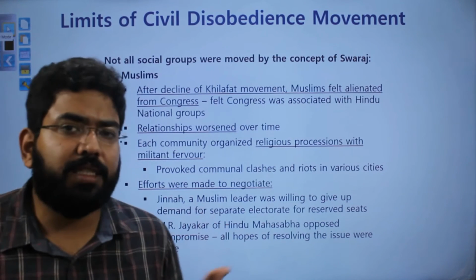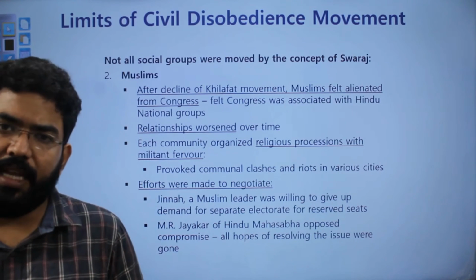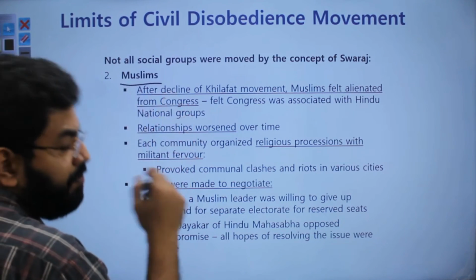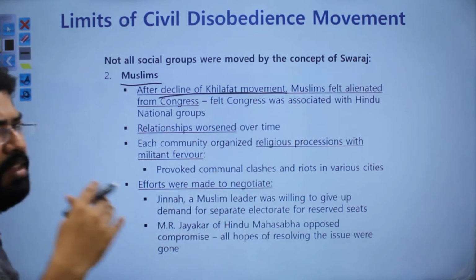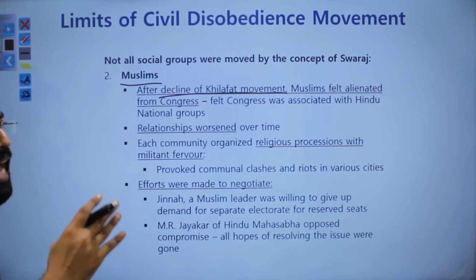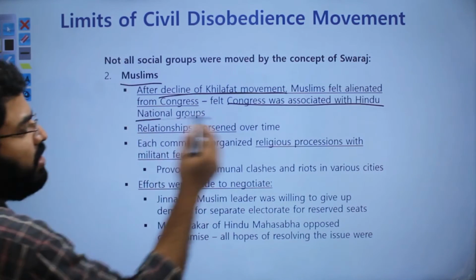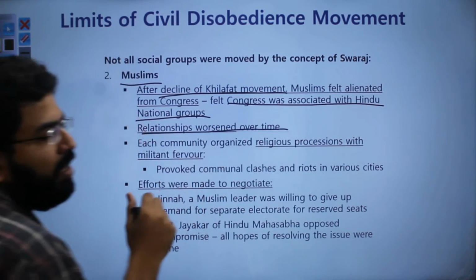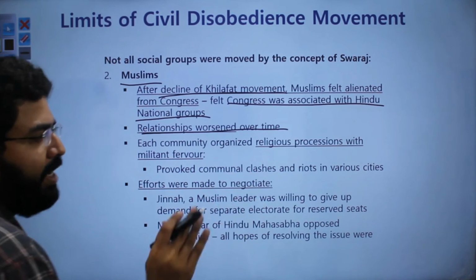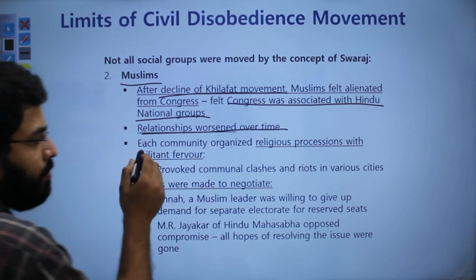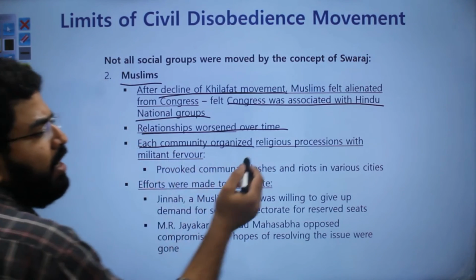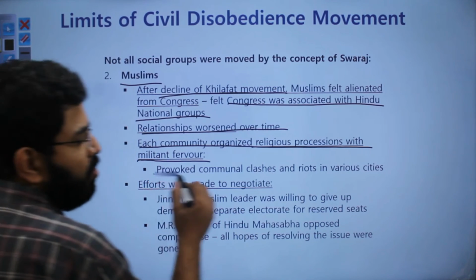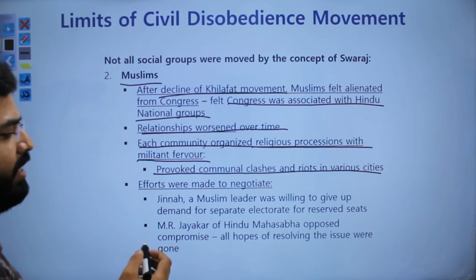Then the civil disobedience movement not just left the Dalits out, it also did not affect a lot of Muslims. After the decline of the Khilafat movement, the Muslims felt as if they had been alienated and Congress had become a Hindu national group. So this was the opinion of a lot of Muslims, and this relationship worsened over time. A clear divide had been created among the Muslims and the Congress. The Muslims organized a lot of religious processions, the Hindus as well, and there was a lot of violent behavior in that. So there were communal clashes and riots in various cities.